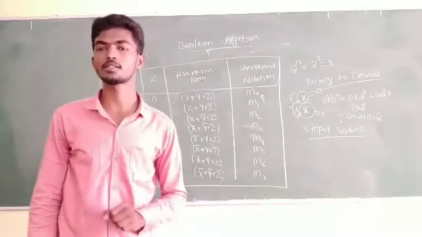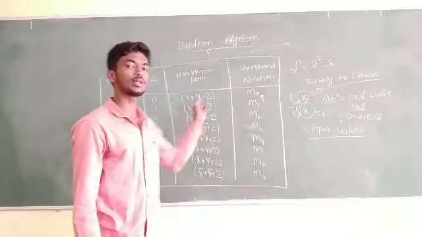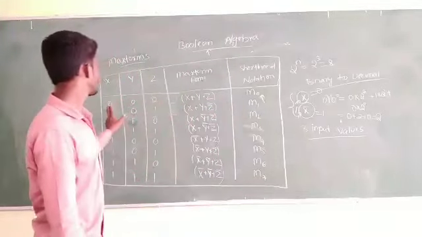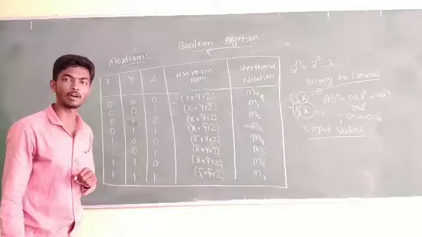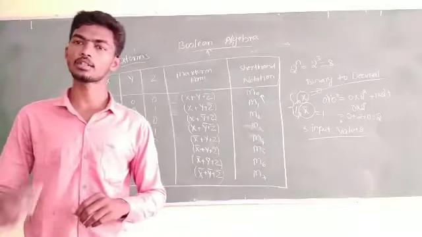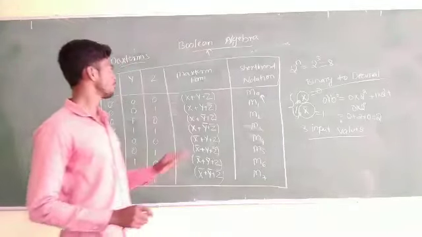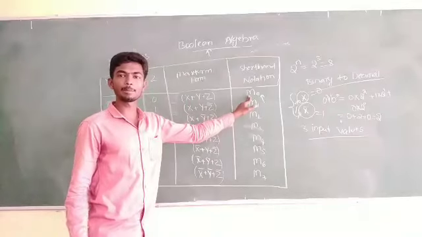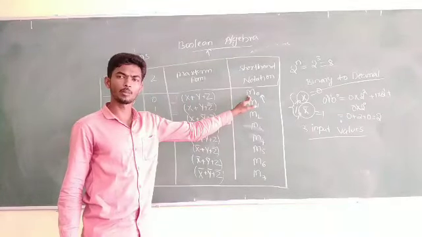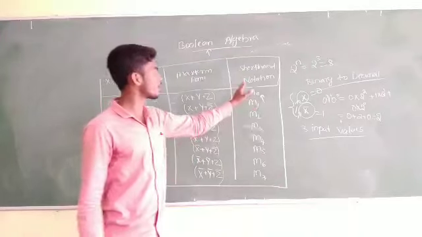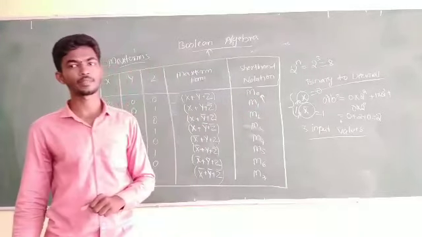That is the first max term, and 0 0 0 converted into decimal form gives a 0 value. Calculate and try it at home, so that it will be represented as m0. Can you observe any difference between the shorthand notation of a min term and a max term?